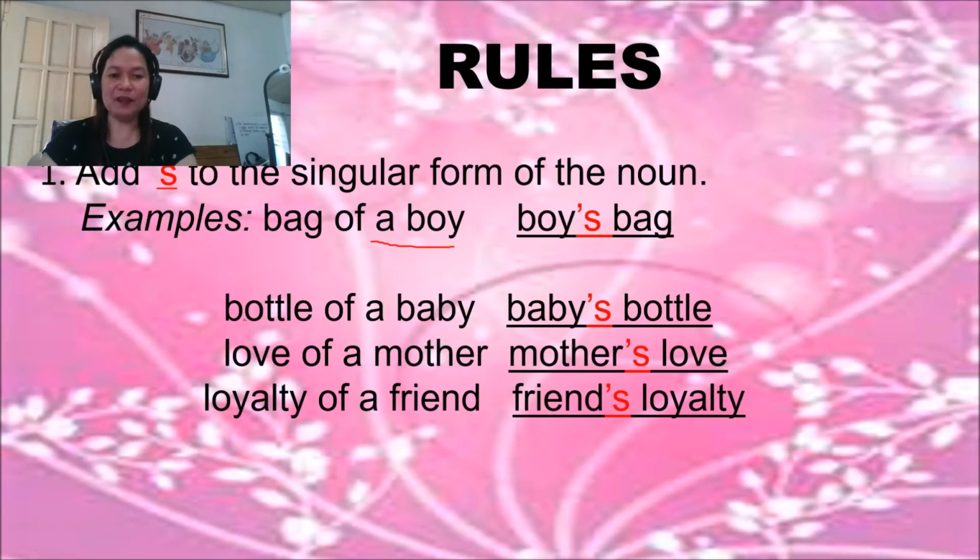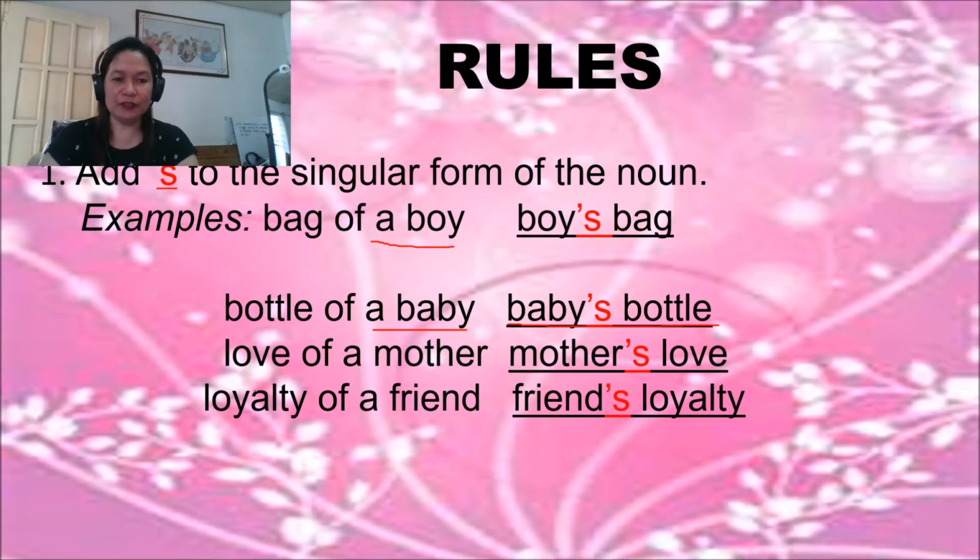Another example is bottle of the baby. A baby is singular, right? So you're going to add apostrophe s to baby, it becomes baby's. Then the baby's possession, bottle. So the bottle of a baby, the answer will be baby's bottle.